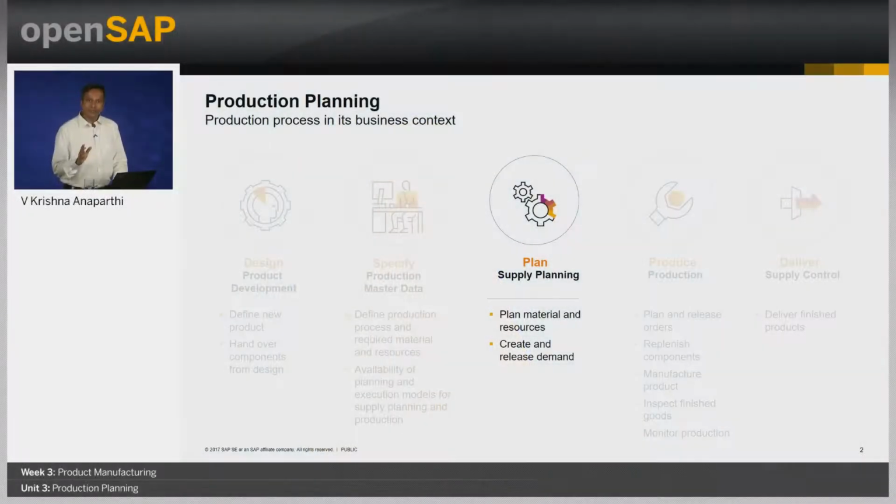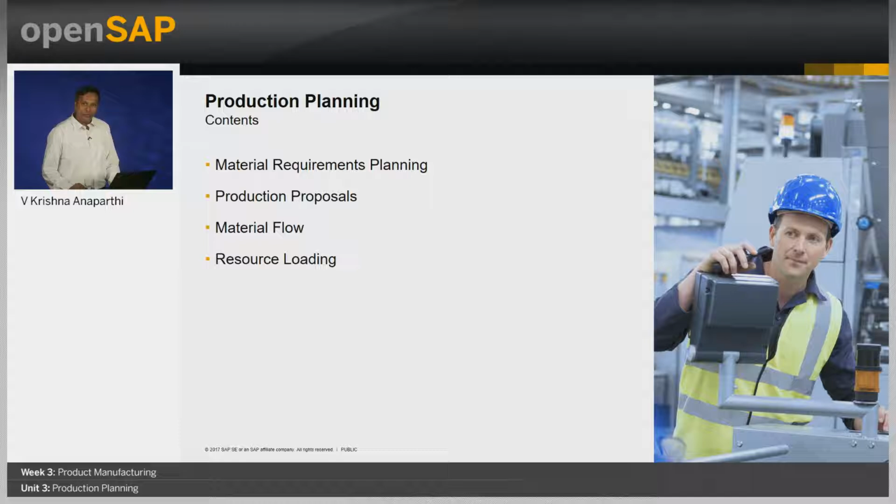To put things in perspective, we will be discussing the plan function of the production planning business flow. In this unit, we will primarily cover these aspects of production planning: the material requirement planning, production proposal documents, material flow, and finally the resource loading.